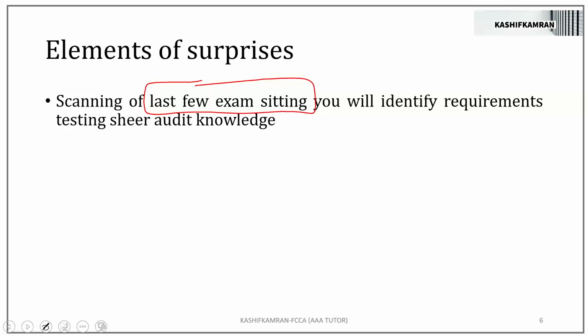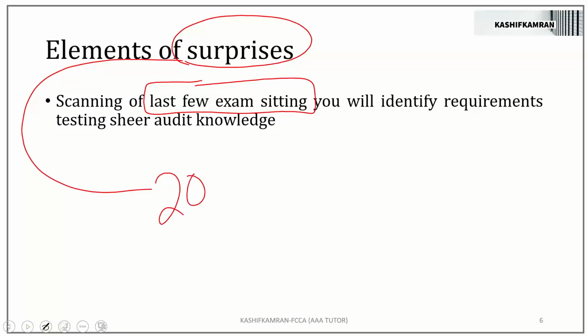So can you ignore the elements of surprises? And is everyone getting that there is a repetition in surprise elements too? There is a lot of repetition in surprise elements. But the problem with surprise elements is they come after big gaps. So for elements of surprises, I would recommend that you do papers from 2016 to 2020.